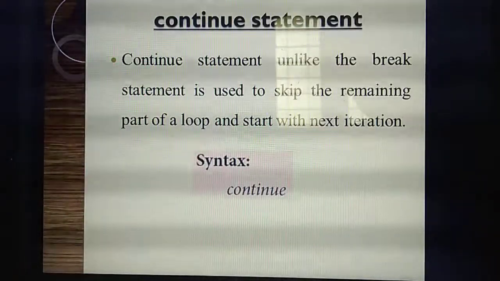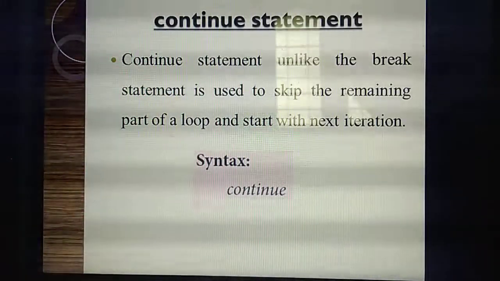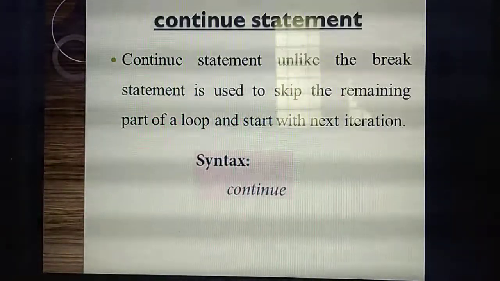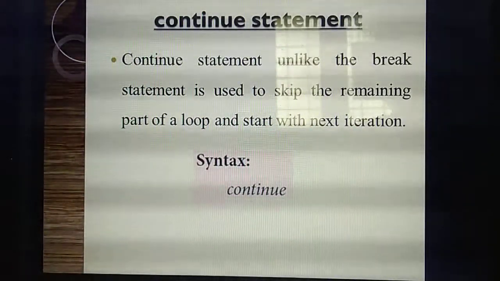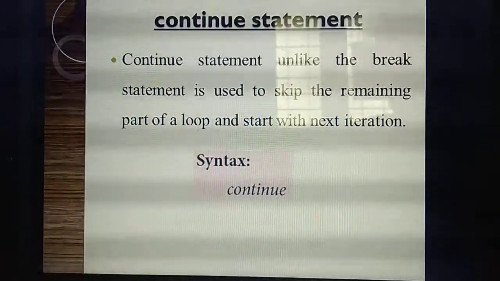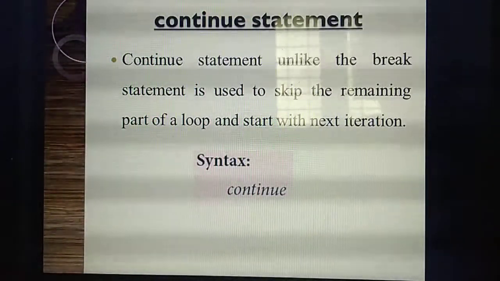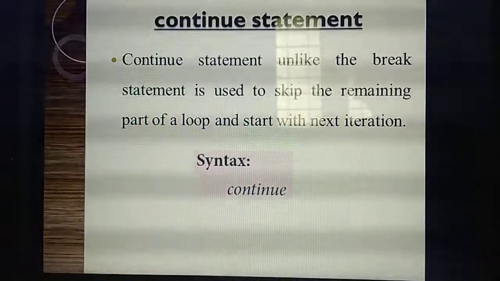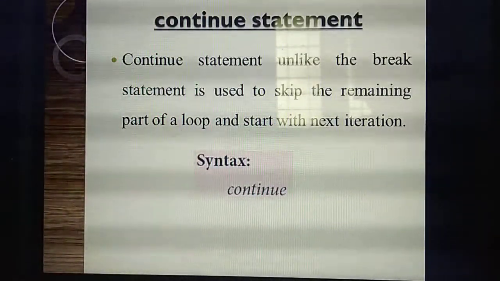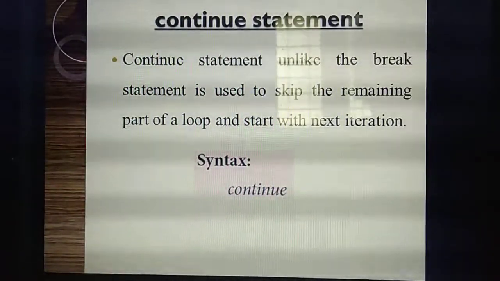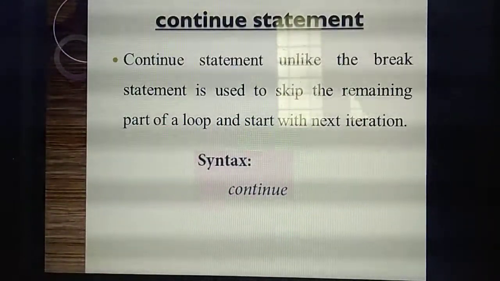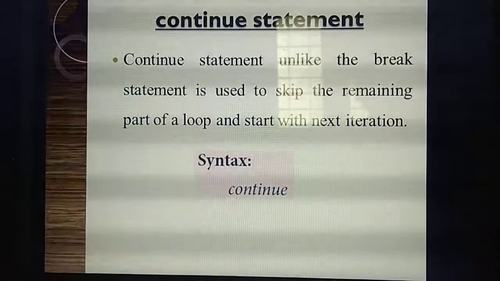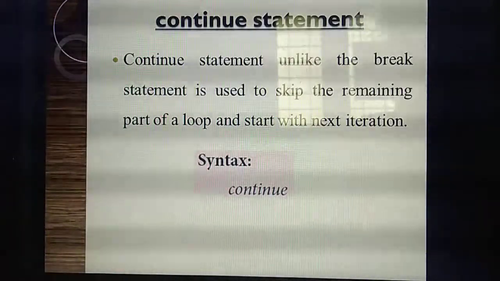But the continue statement is not like that. Continue means if the condition is satisfied, it will skip that part alone, and the remaining part of the loop will execute, so the next iteration will continue. I'll explain one example, then only you will understand. What's the difference between the break statement and the continue statement? When the break statement is found, the program terminates the loop. But the continue statement is not like that. Only the particular part will be skipped, and the remaining part of the loop will execute.